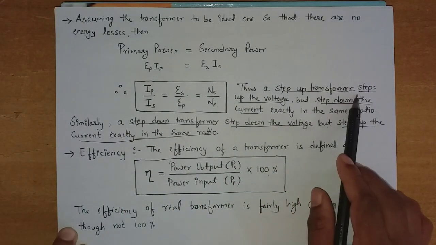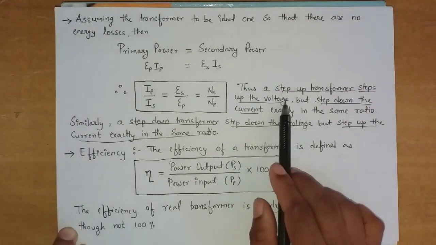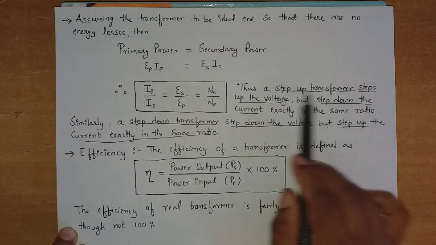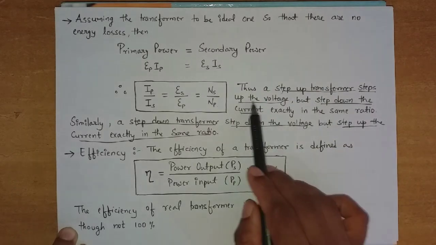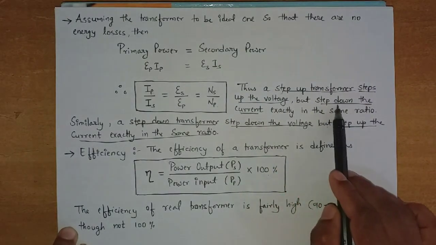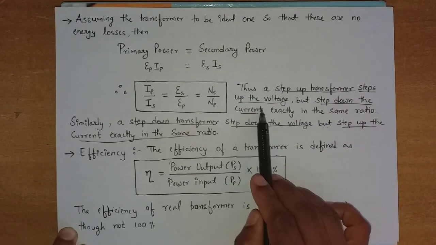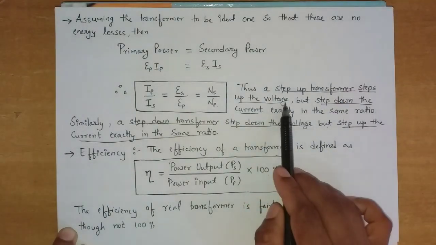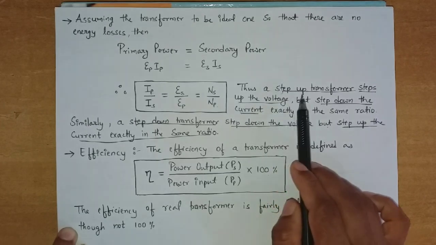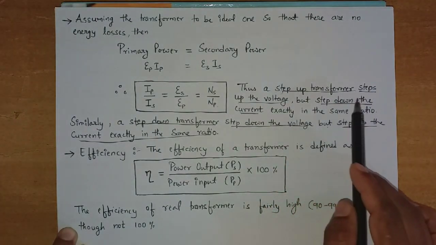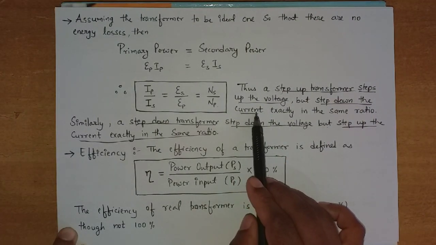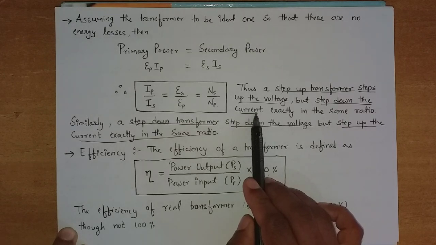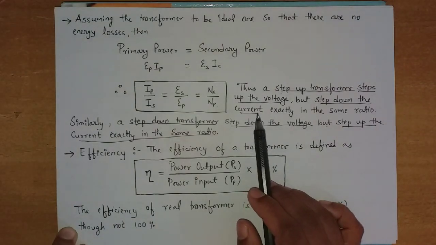Clear? So this is a very important ratio for the transformer which helps you in solving numericals. Thus a step up transformer steps up the voltage. This is very important: a step up transformer steps up the voltage but steps down the current, right? Whenever the step up transformer increases the voltage, at the same time it decreases the current, so that the power ratio is maintained, because power P is equal to VI.